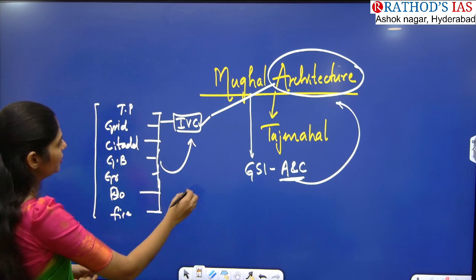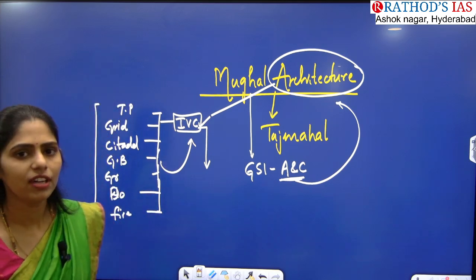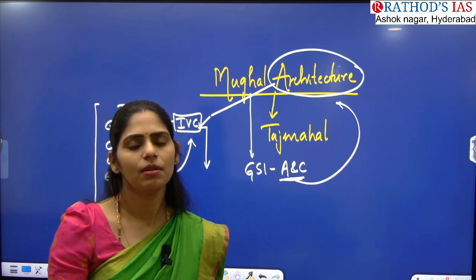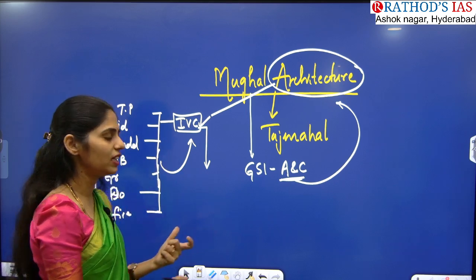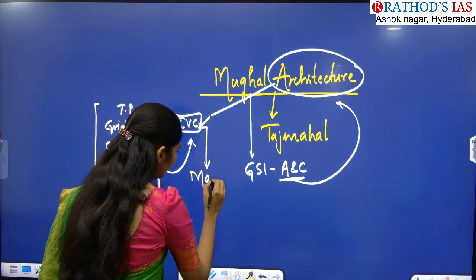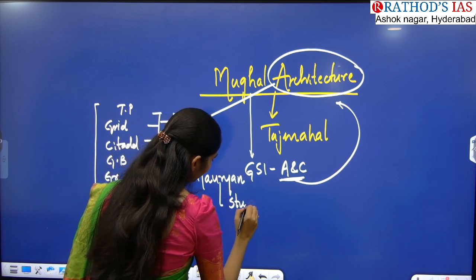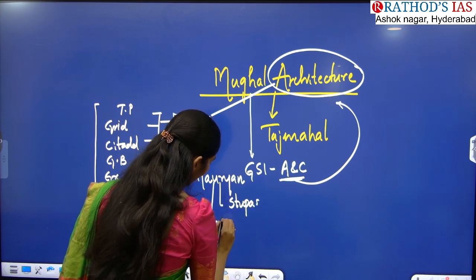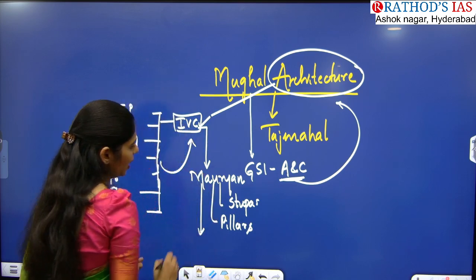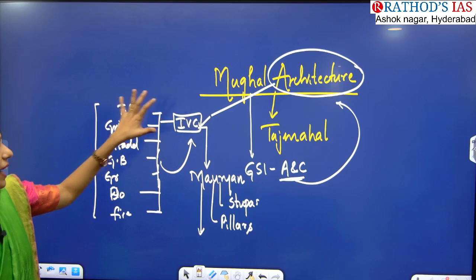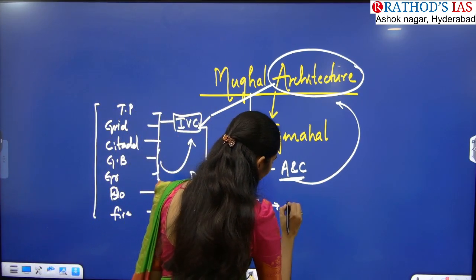And after IVC, which things will you be studying in your ancient history? We have the Vedic period and we have Mauryan. One significant thing that you will see in the Mauryan period is the architecture, for example stupas, pillars, right? And next you have to see other structures. After completing your ancient architecture, you will be coming towards medieval architecture.